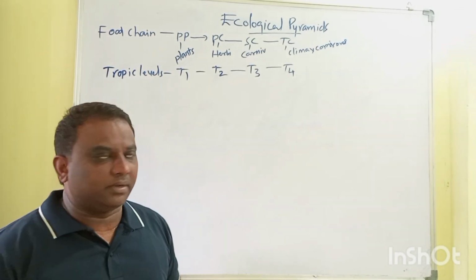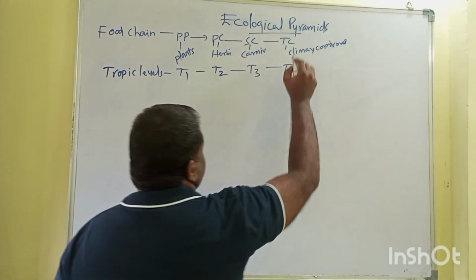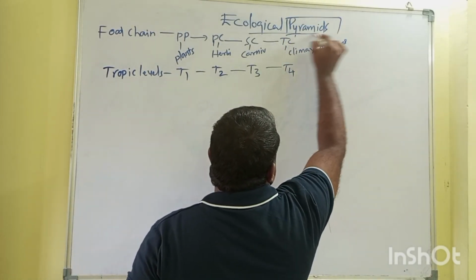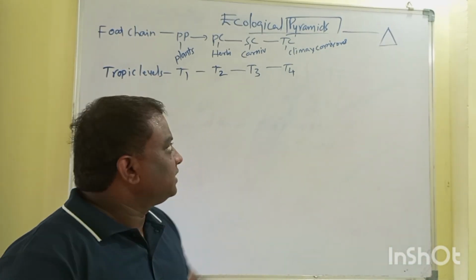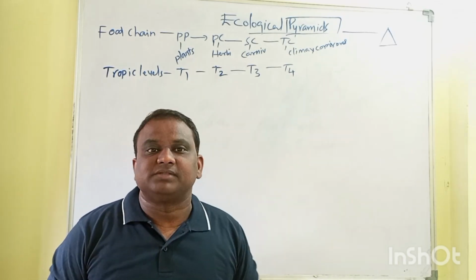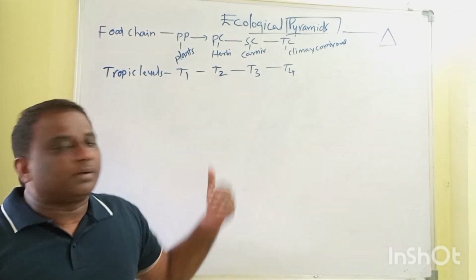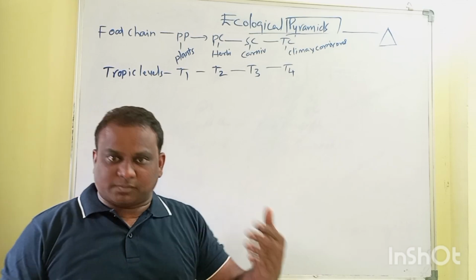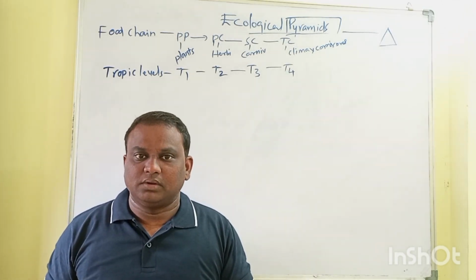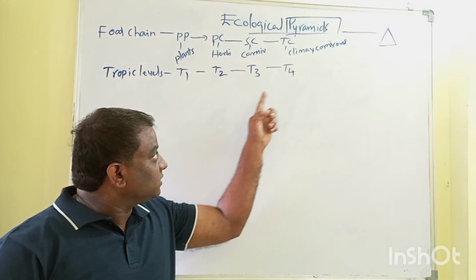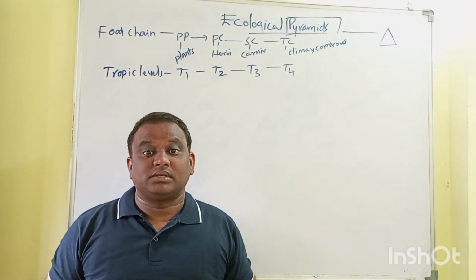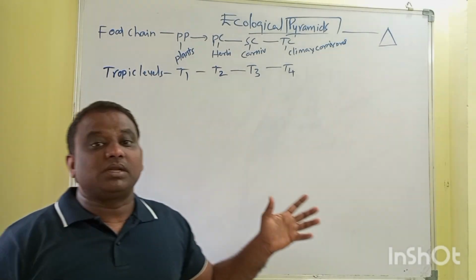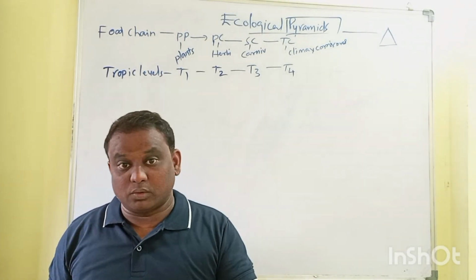Now coming to ecological pyramids. Pyramids are triangular shaped structures, with a broad base and a pointed top. Ecological pyramids give a graphical representation of the relation between different trophic levels within the food chain. They explain the relations between different trophic levels within the ecosystem. That is what is called ecological pyramids.